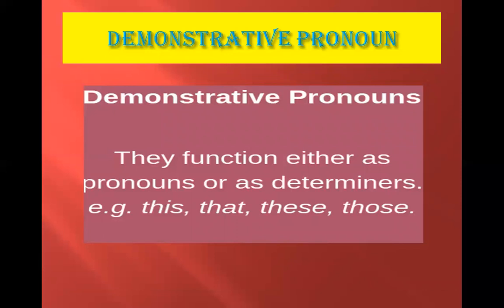Now comes demonstrative pronoun. Demonstrative pronoun is a word used to point out something. Words like this, that, these, and those are demonstrative pronouns. For example, that is an ostrich. These are the books you wanted. So these are demonstrative pronouns.